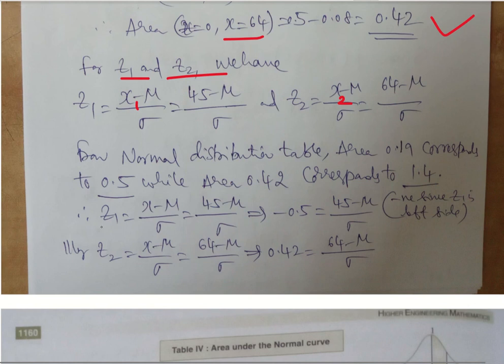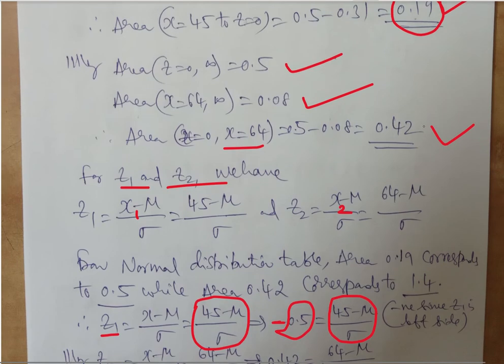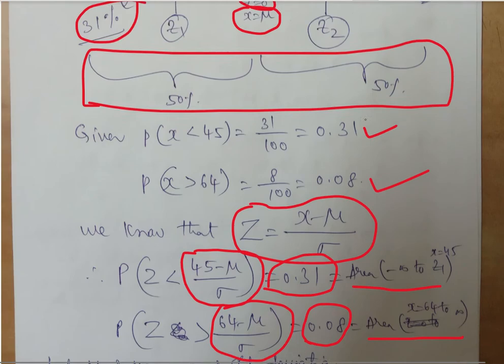So if we substitute that, z1, which we have just calculated as 45 minus mu by sigma, I can write as z is equal to minus 0.5. Be careful here, we are attaching minus because this area is towards the left hand side of the mean, that's why we have used minus. Similarly, if you look at z2, the area is 0.42 here.